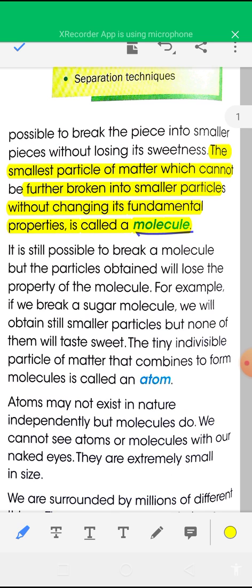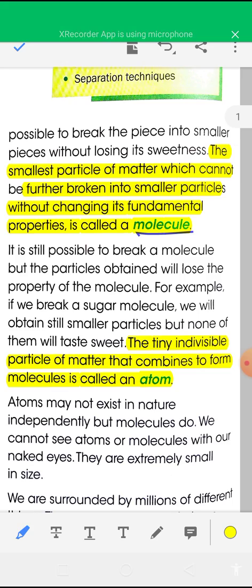Now see, what is an atom? The teeny individual particles of matter that combine to form molecules are called atoms. So an atom is a very teeny individual particle which combines to give a molecule.